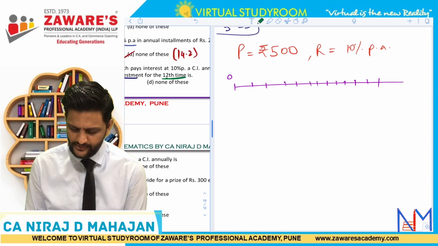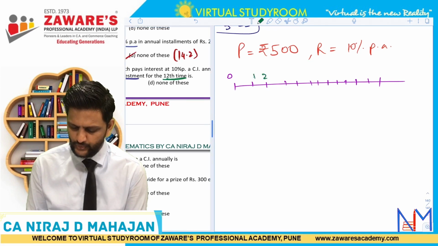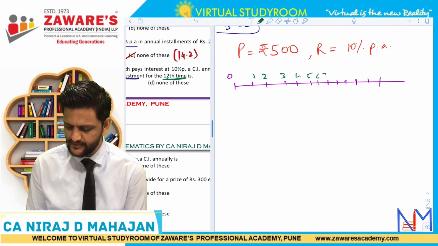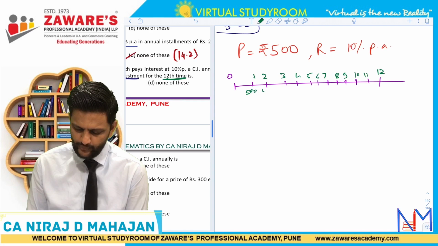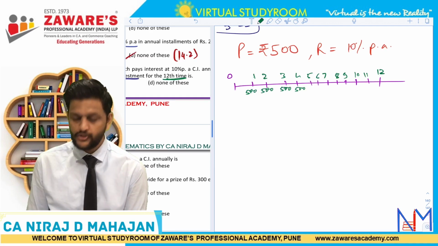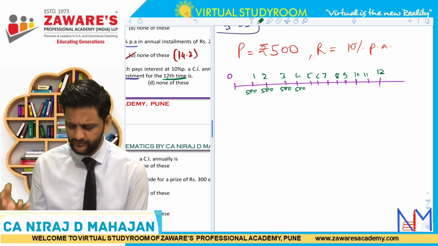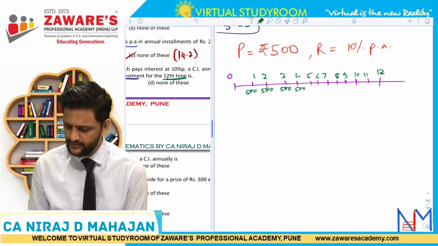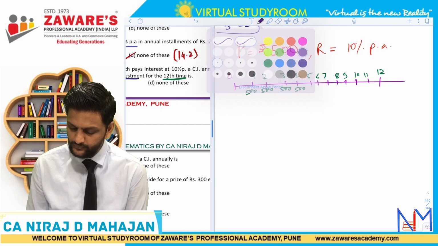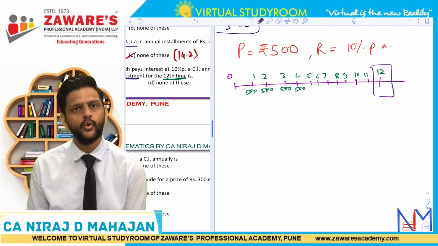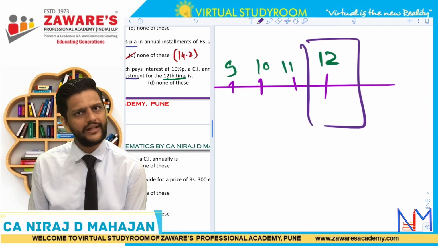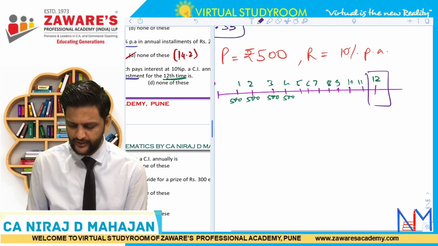Okay, so this is year number 1, 2, 3, 4, 5, 6, 7, 8, 9, 10, 11 and 12. Pay attention, okay? So every time he was depositing how much? 500, no? Clear till here? So 12 into 500, what? 6,000 I guess. So the last, at the end of the 12th year also he has paid 500, okay? Are you following or no?